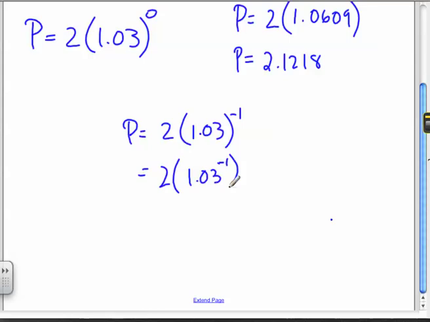You distribute the 2 into the... Wait a minute. There is no distribution in here because there's no plus or minus. I only distribute when I have more than one term. If I have just one term, I just multiply them. But I'm not ready to multiply them yet. CB, what do I need to do? Make it a fraction and put the -1 under. Exactly. This thing is in the wrong place. So it's 2 over 1.03 to the first now.